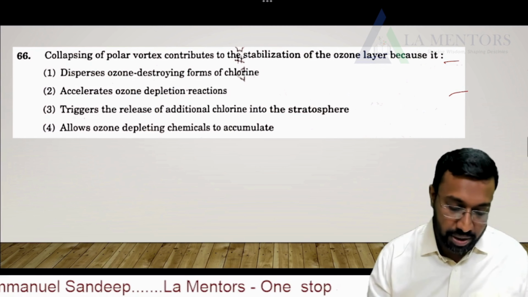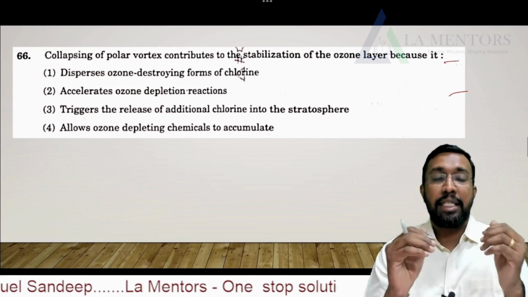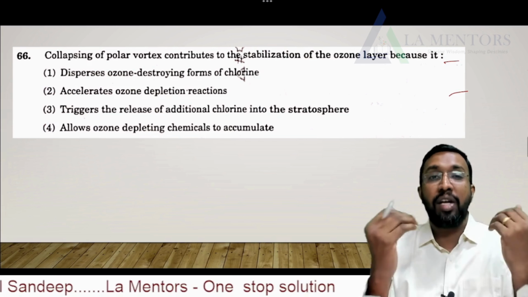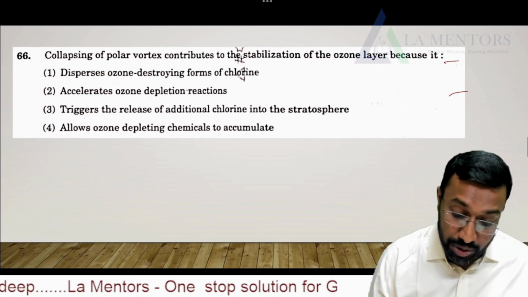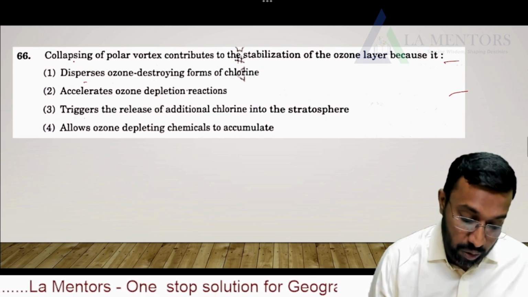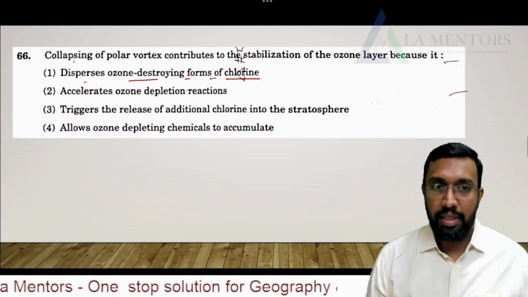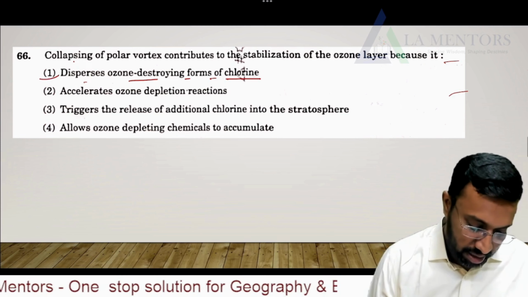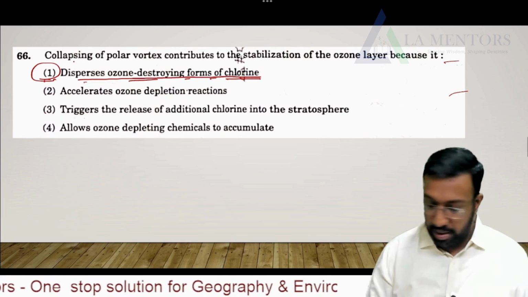But because of the collapse of the polar vortex, there is a greater chance for building or healing of the ozone hole. So collapsing of polar vortex contributes to the stabilization of ozone layer because it disperses ozone destroying forms of chlorine. It's very clear. So the answer is 1, disperses ozone destroying forms of chlorine.